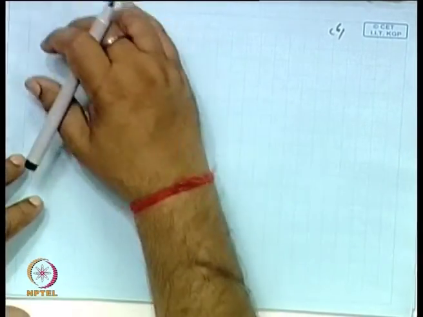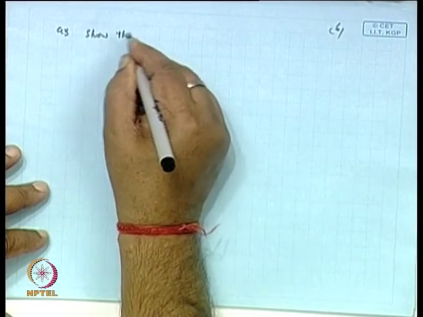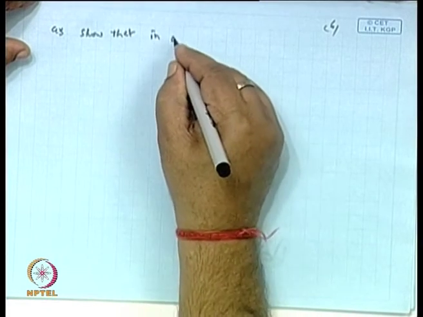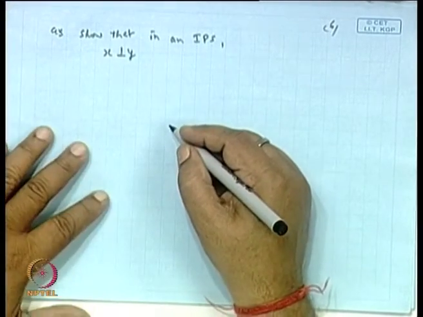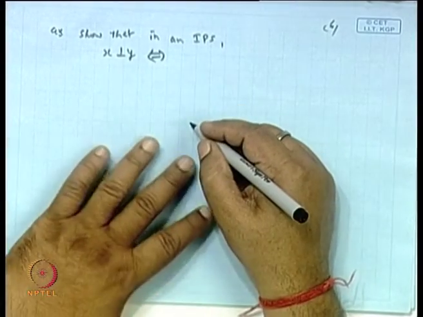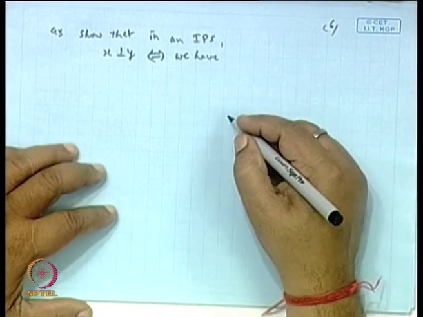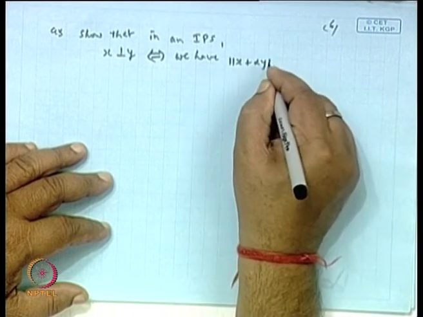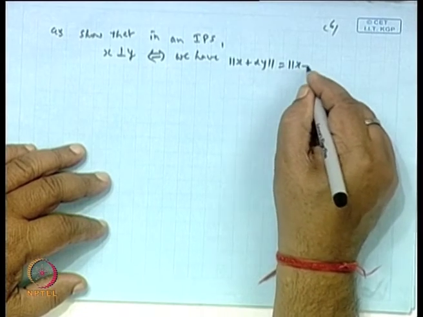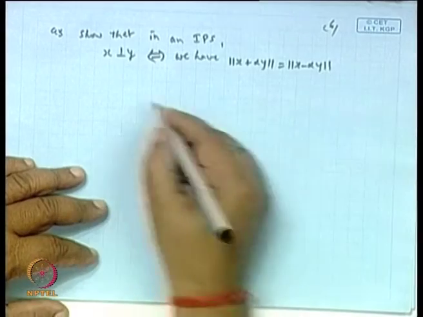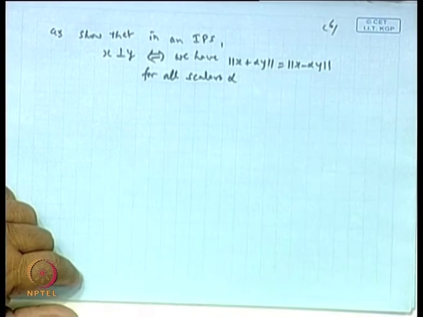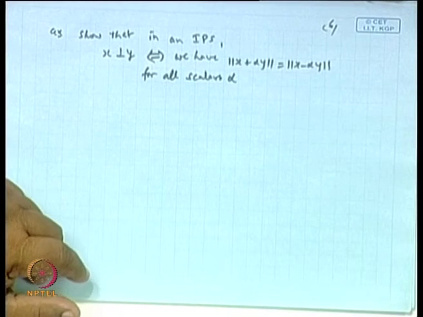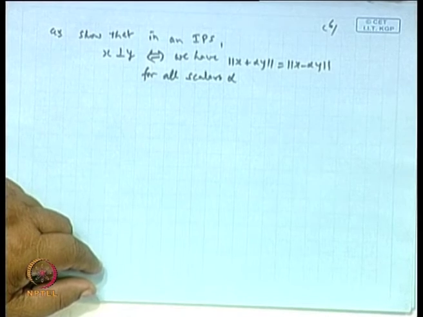Then, okay. So that in an inner product space, x is orthogonal to y if and only if we have norm of x plus alpha y equal to norm of x minus alpha y for all scalars alpha. Okay, now let us see the solution.